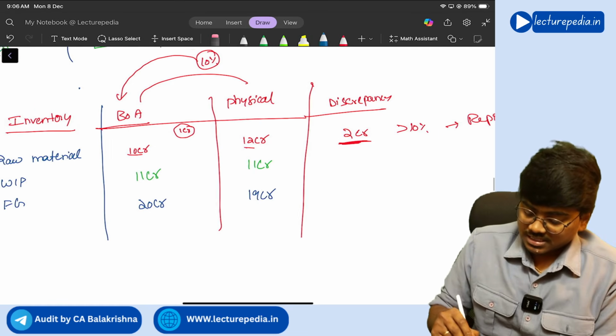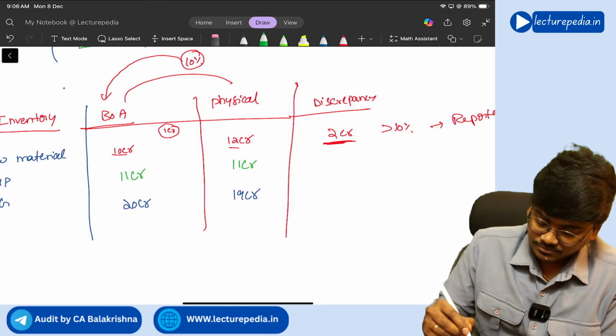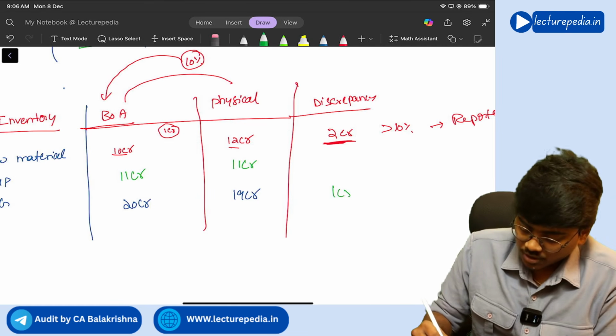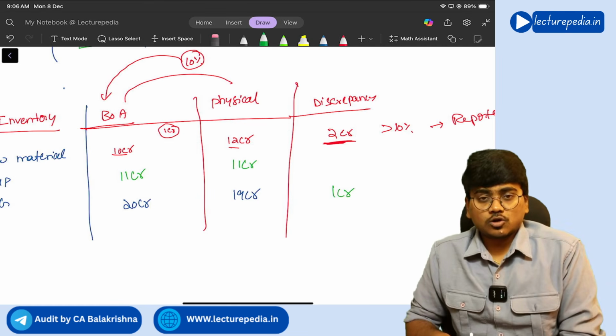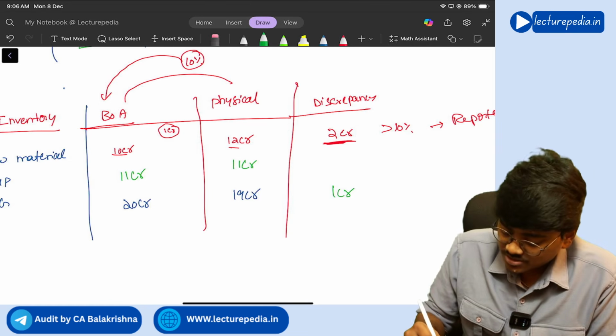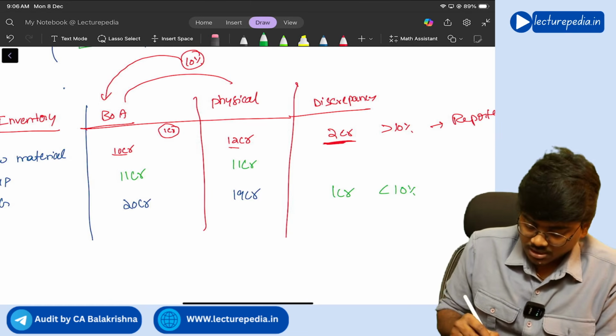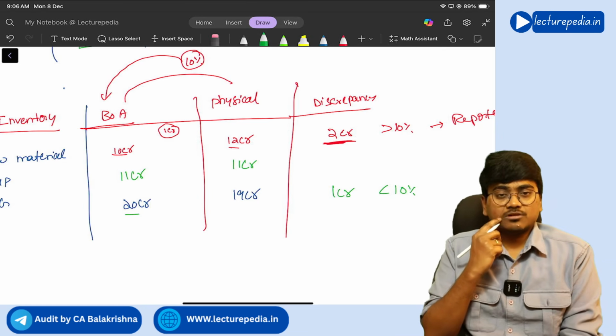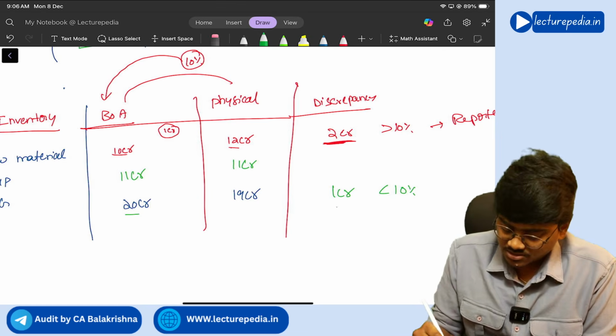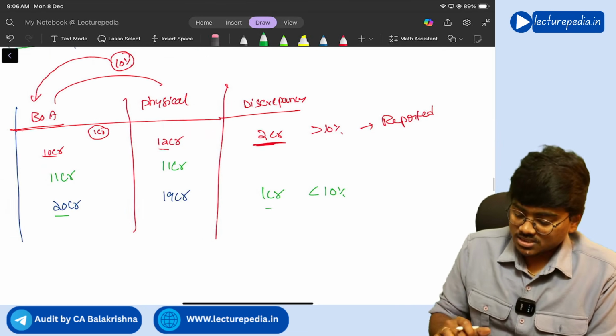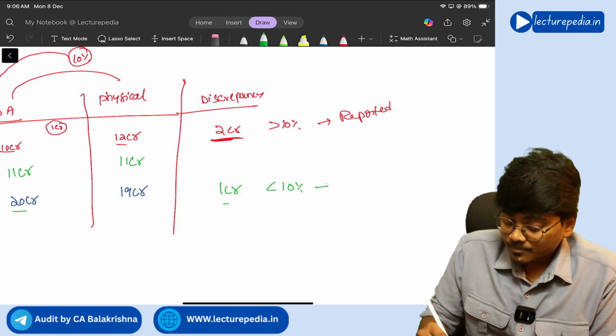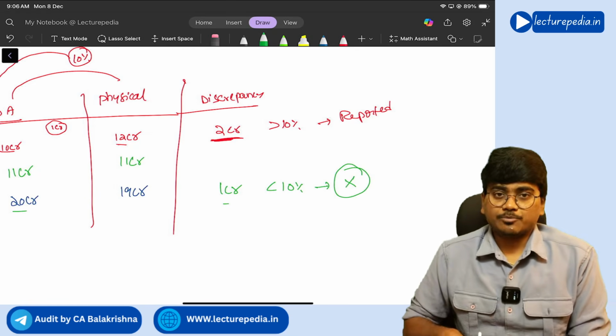Here the difference is 1 crore. Is this a difference of more than 10%? No, this is less than 10%, because 10% of 20 crore becomes 2 crore, but the difference is 1 crore only. So this is less than 10%, so this will not be reported.